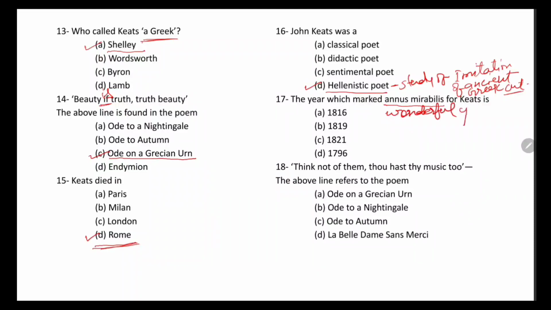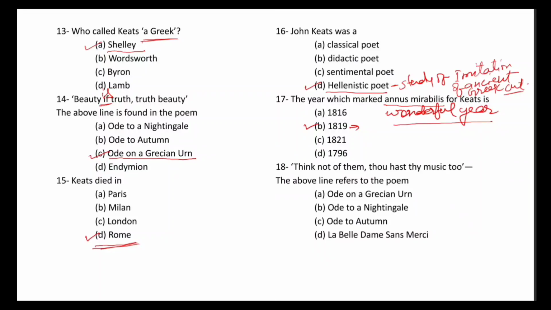And the year which marked as a wonderful year in Keats' career was 1819. All the important odes written by Keats were published in 1819. Many major poems written by Keats were published in 1819. That's why this year marked as Annus Mirabilis for Keats.